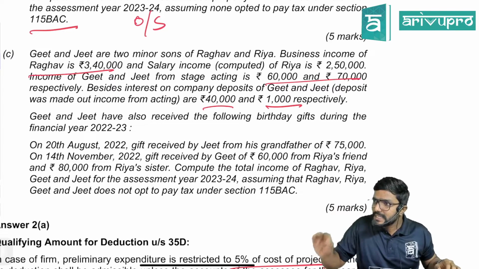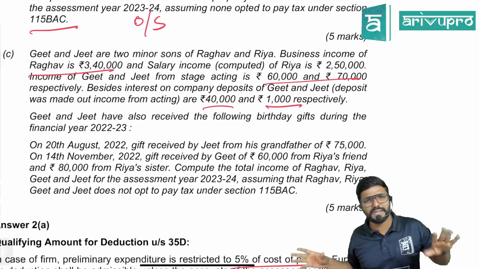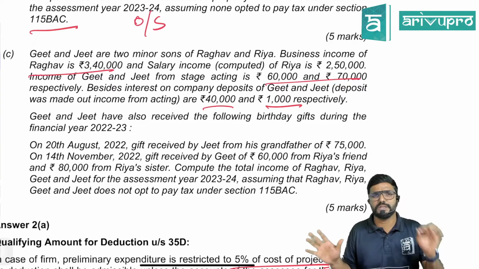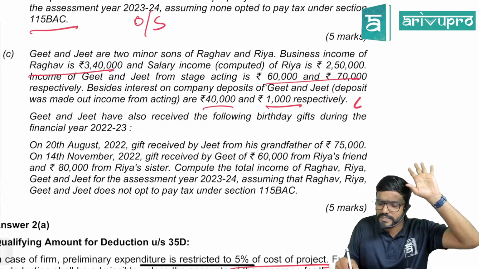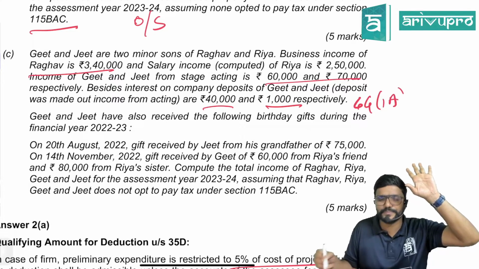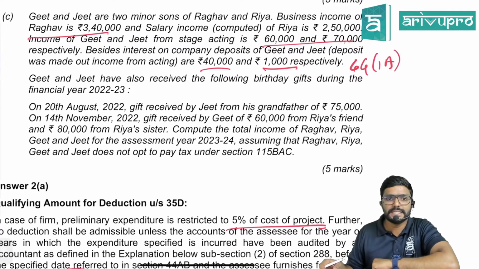If minor children are earning any income without their efforts, how the money came, from where they are earning, and all that, don't see. If they are earning without their efforts, then it will always be clubbed as per section 64(1)(a), guys. 64(1)(a). Next, Geet and Jeet have also received the following birthday gifts during the financial year 22-23.